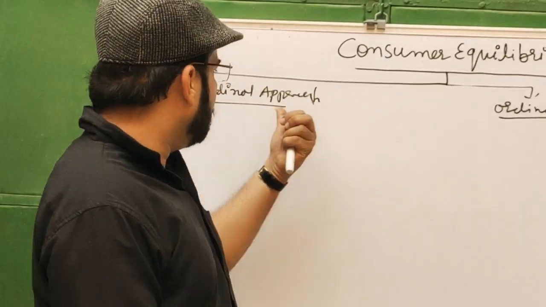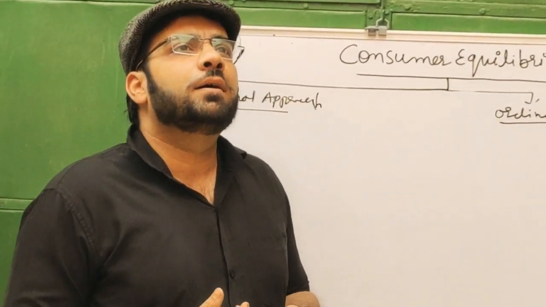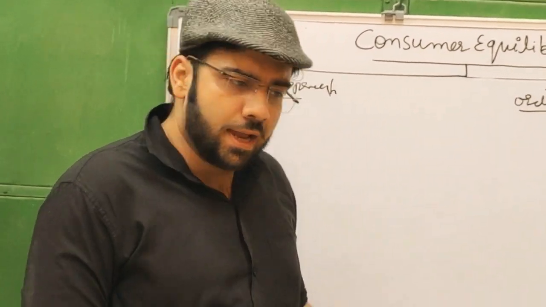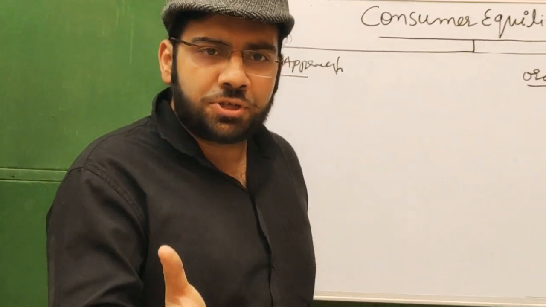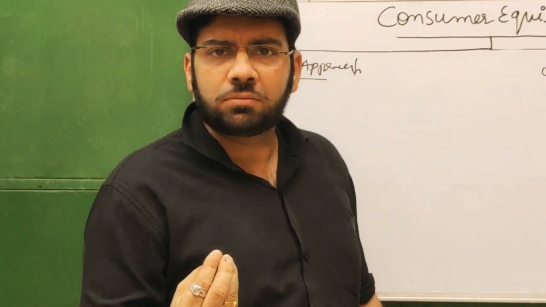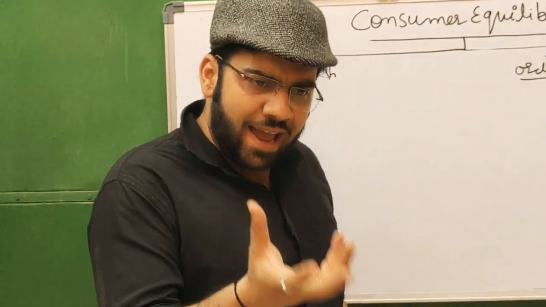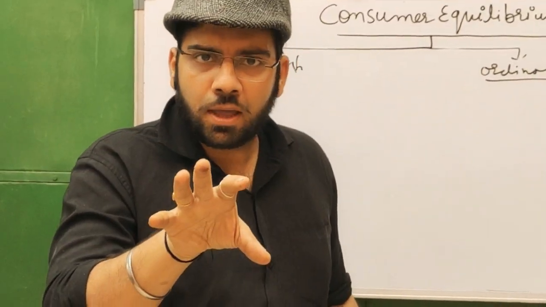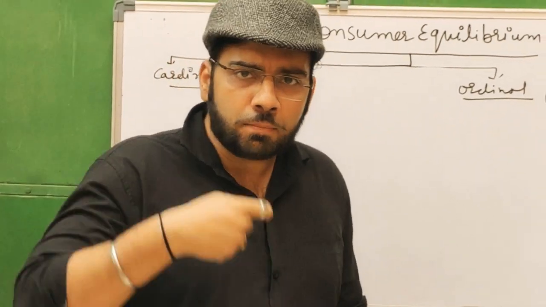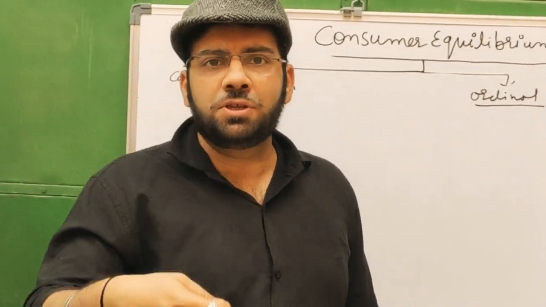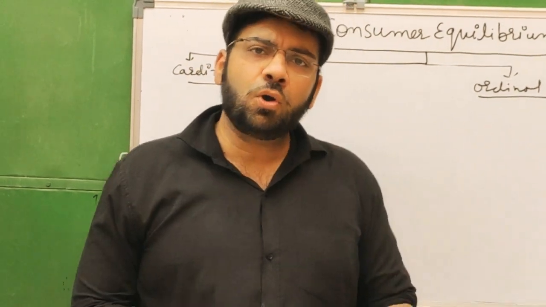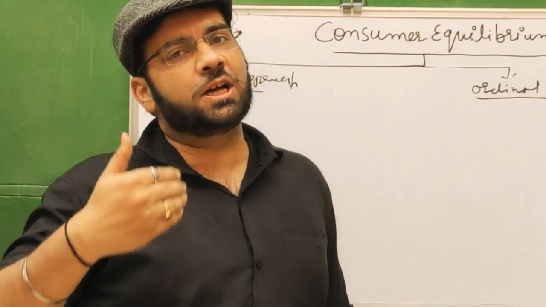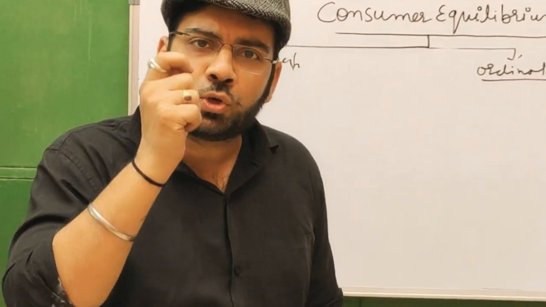So, cardinal economists used to think that utility can be measured in terms of money. If a consumer buys anything, he gives money, and this money is measured in a unit, and this unit is known as utils. So, utility can be measured in terms of money with the help of the unit utils.